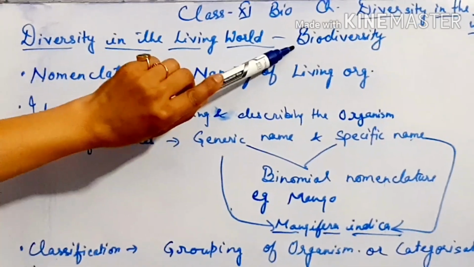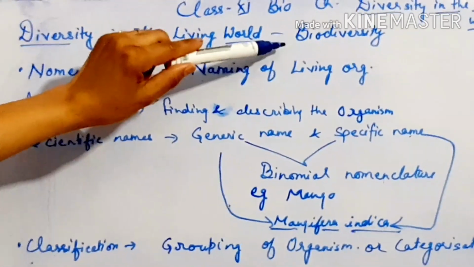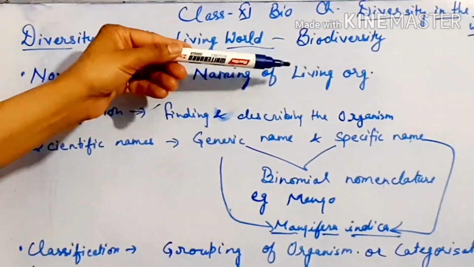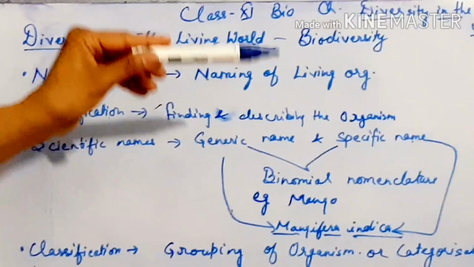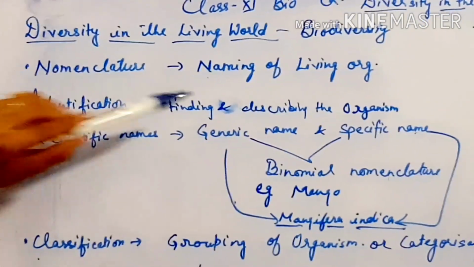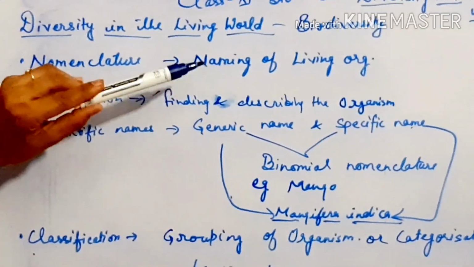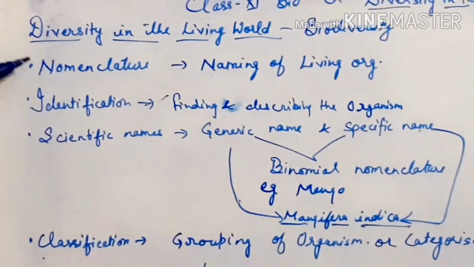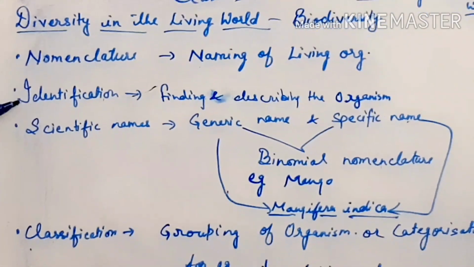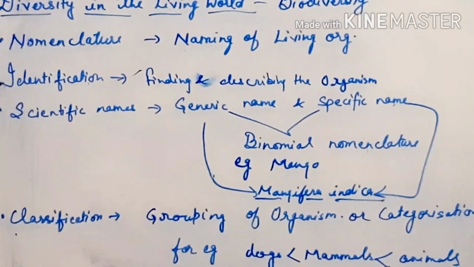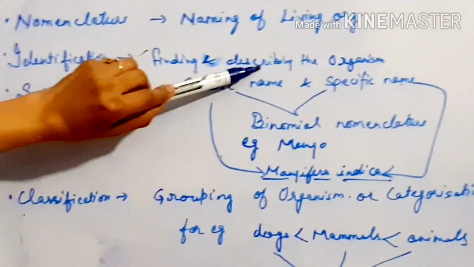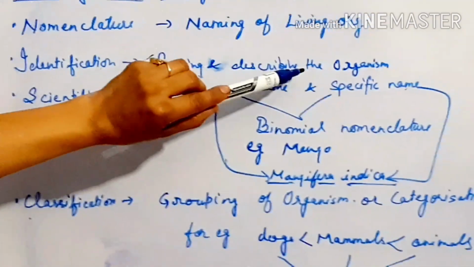As we just discussed, biodiversity means variety, where we see different levels: the ecological level, the specific level, the genetic level. So that means there is a variety of organisms. How will we identify them? If we have their names, then it becomes easy for scientists to study them. Now if we have to name them, then we must have their identification. The process of identifying the organism, finding and describing the organism,